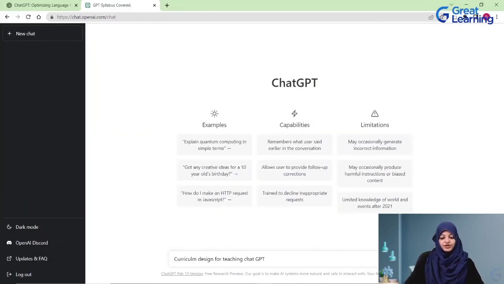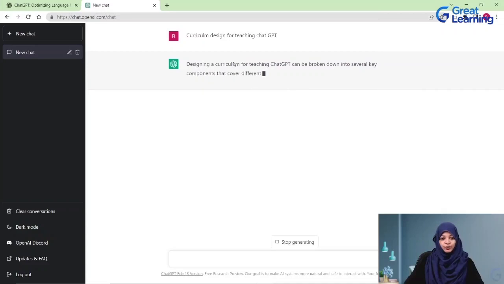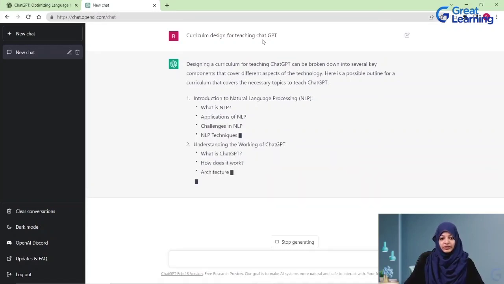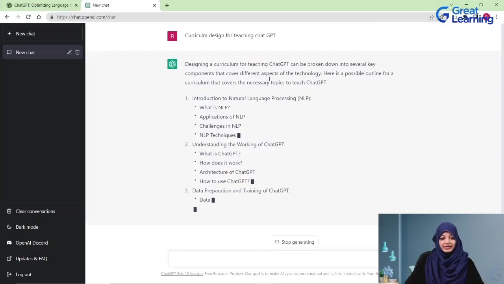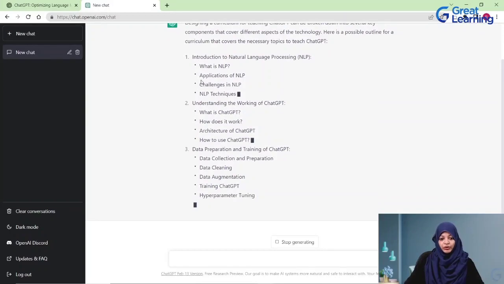So let's try and use this prompt for ChatGPT. Can you see how precisely I've written here, curriculum design for teaching ChatGPT? Here I've not just given ChatGPT the word curriculum. I've actually asked it to design a curriculum using which we can teach ChatGPT. So here, as you can see, it does give the various components that a ChatGPT curriculum can be broken into.